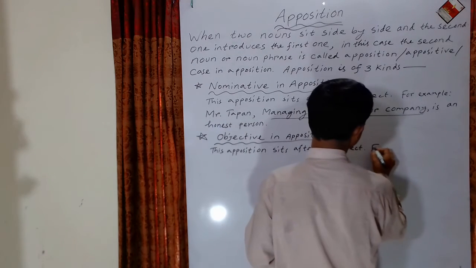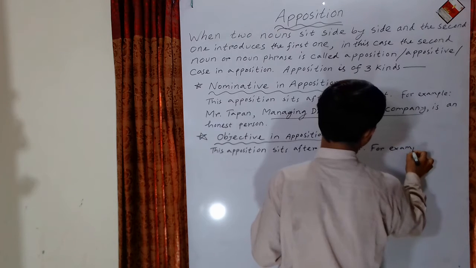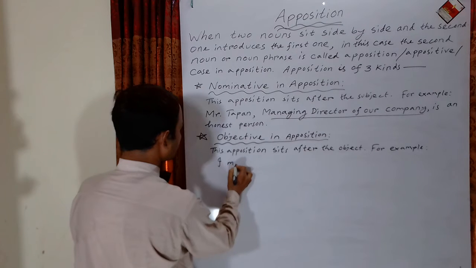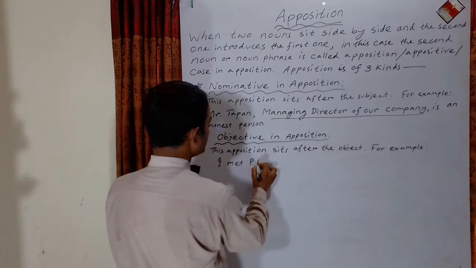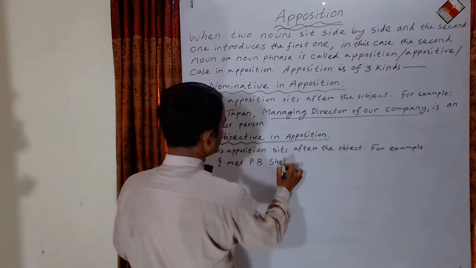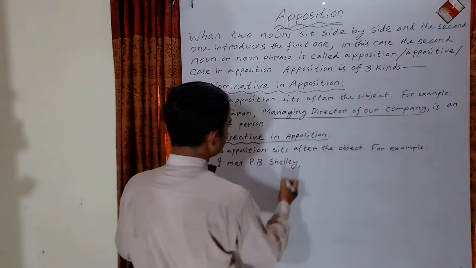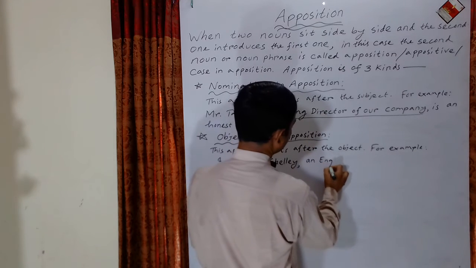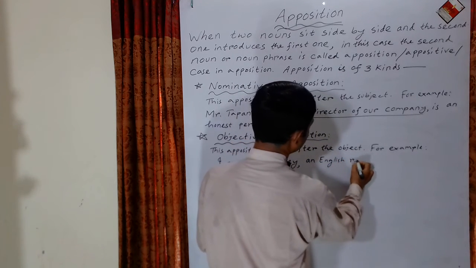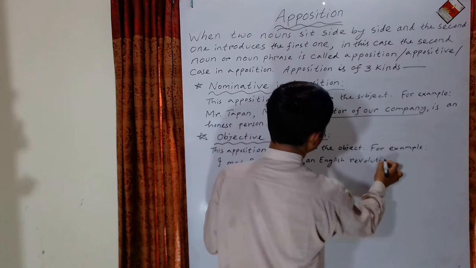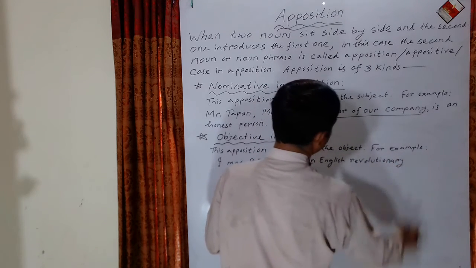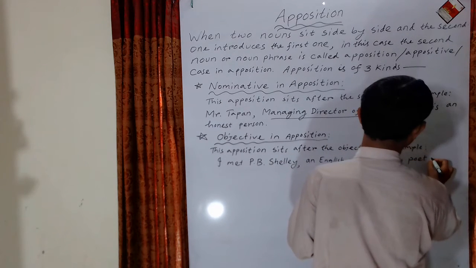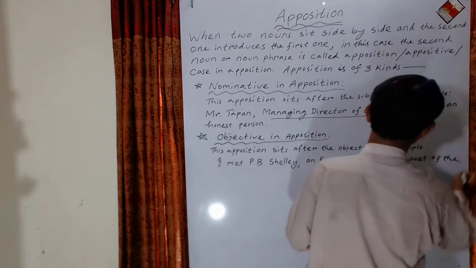For example, I met P.B. Shelley, an English revolutionary poet of the world.